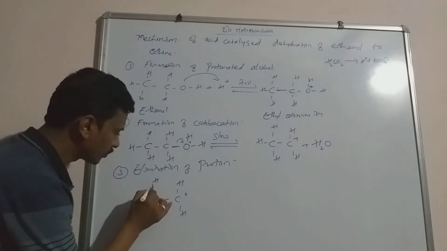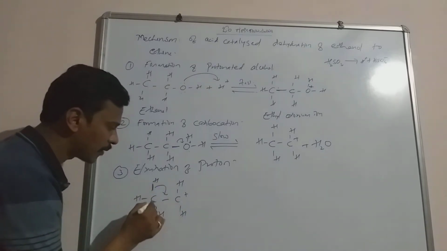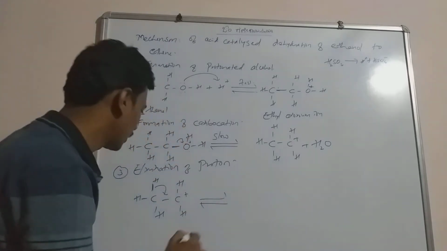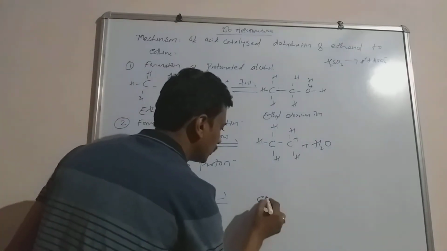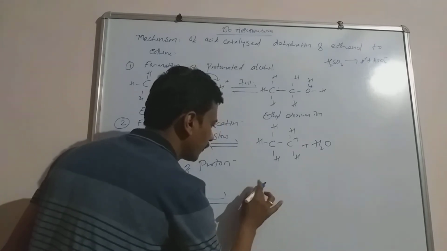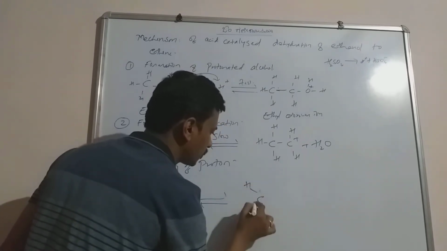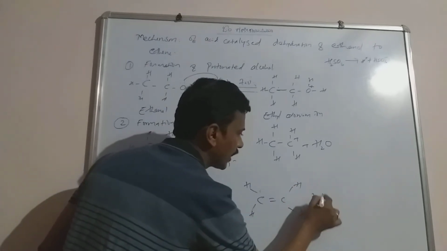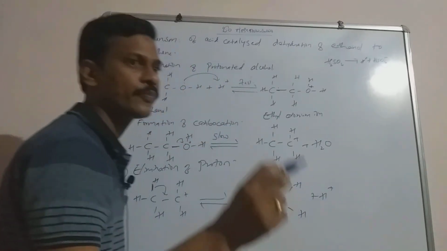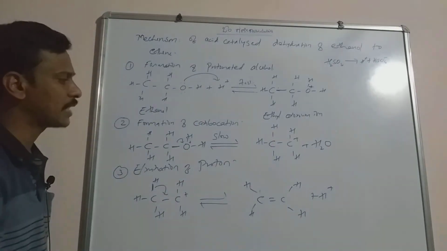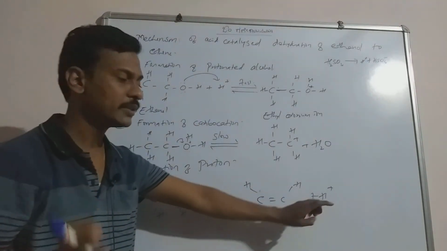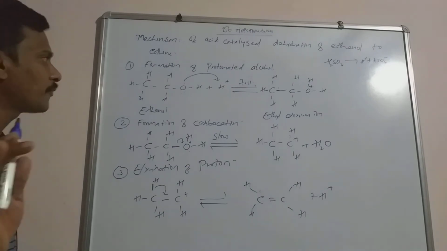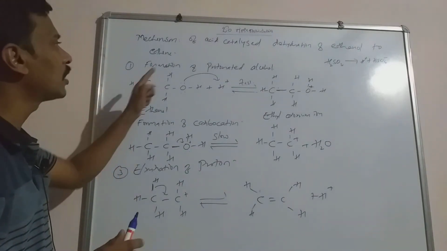That means the two electrons form the bond with this carbon, and there is a formation of the alkene, which we can write as CH2=CH2 plus H plus. The proton that we took in the first step of the reaction is eliminated. This is the mechanism of dehydration of ethanol to ethene.